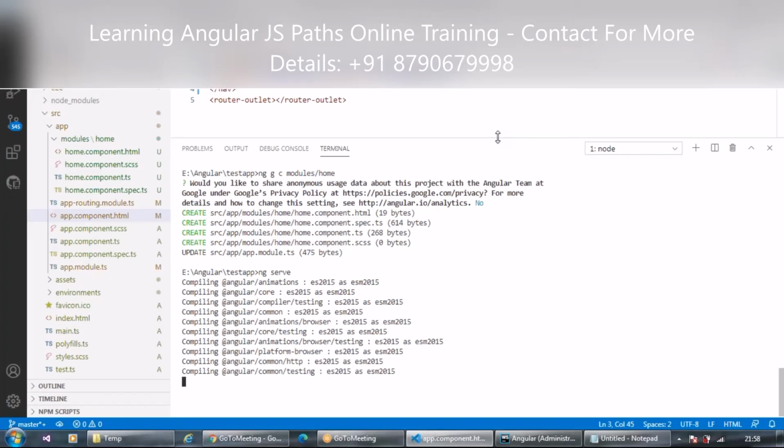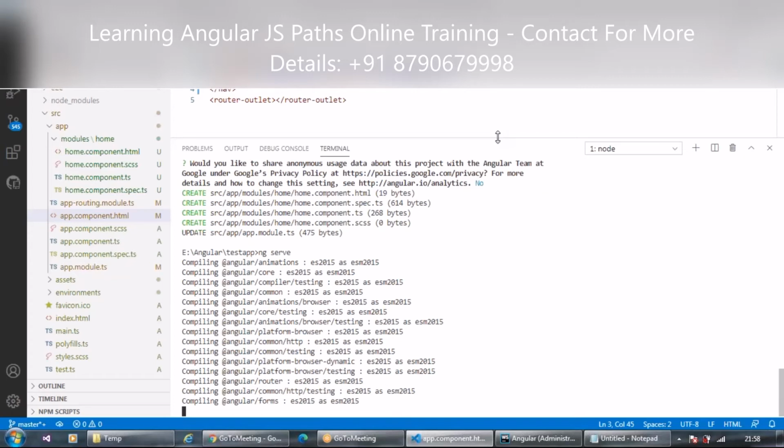In the next session, I'll explain how we can generate different modules and how we can interact with our services or APIs using service components.